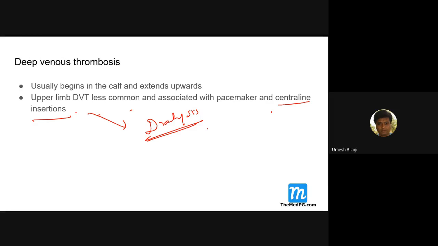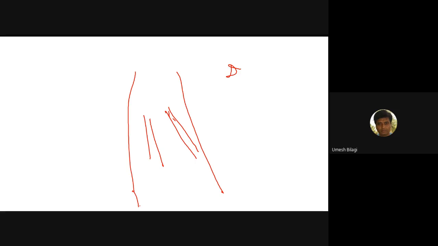You have seen a dialysis patient who has undergone AV fistula. What is an AV fistula? In the forearm, the surgeon creates a connection between the artery and the vein for the purpose of dialysis. Suppose this is a vein and this is the artery; they create a connection like this, so that for dialysis they can prick a needle here and start dialysis. They connect to the dialysis machine here. So this is an AV fistula.